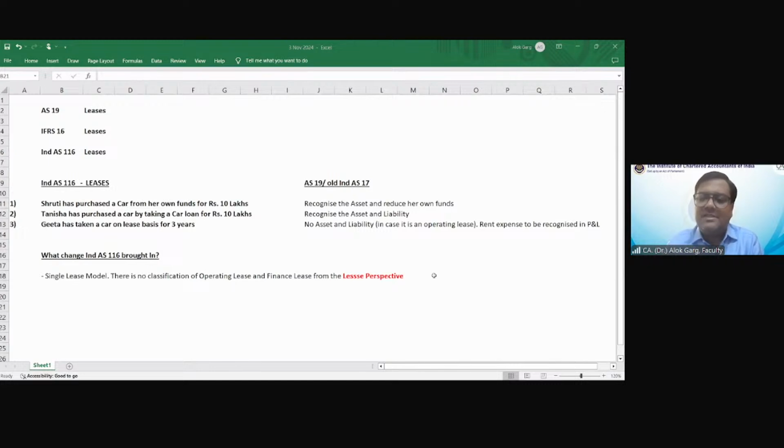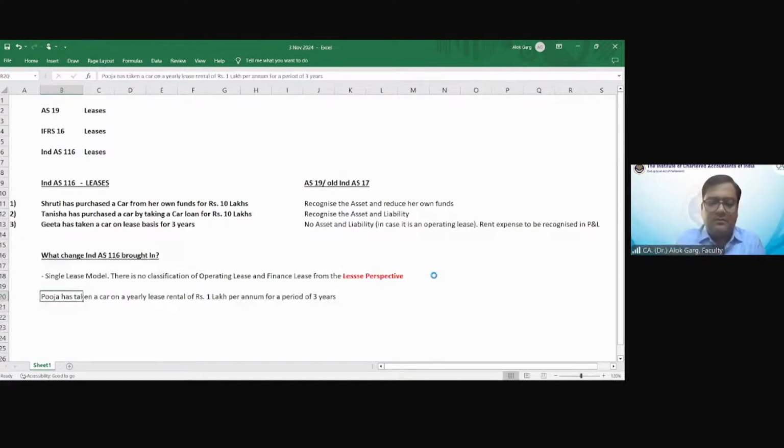So let me discuss with the help of accounting entries now. Let's say Pooja has taken a car on a yearly lease rental of rupees 1 lakh per annum for a period of 3 years, okay?